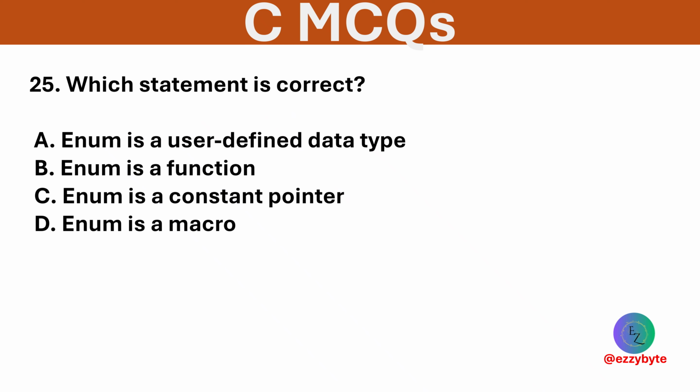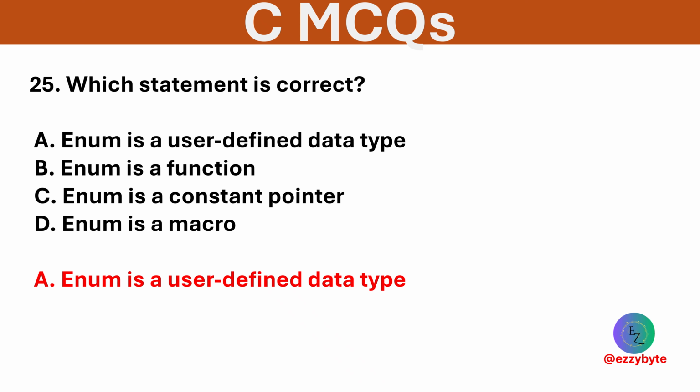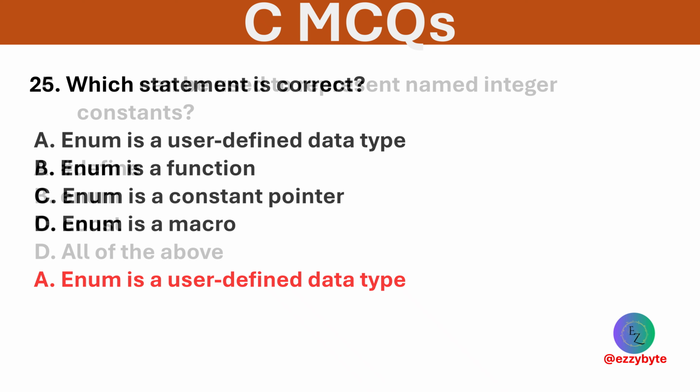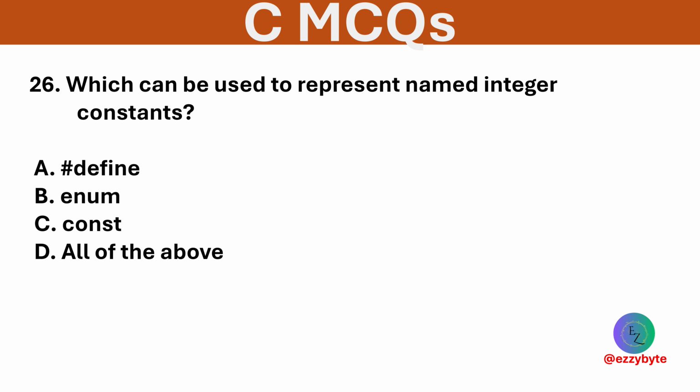Which statement is correct? Options are enum is a user-defined data type, enum is a function, enum is a constant pointer, and enum is a macro. Option A is correct. Enum is a user-defined data type which can be used to represent named integer constants.